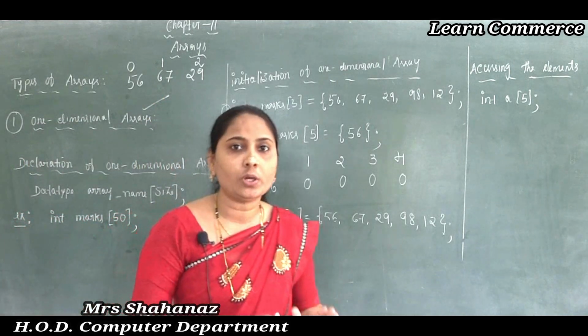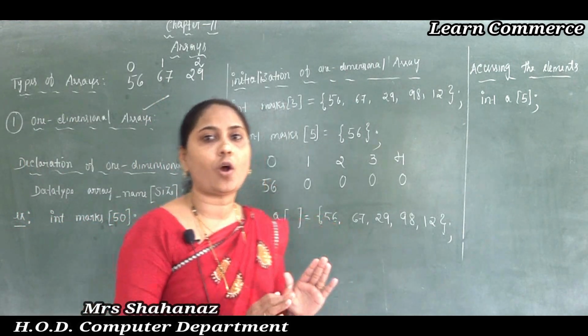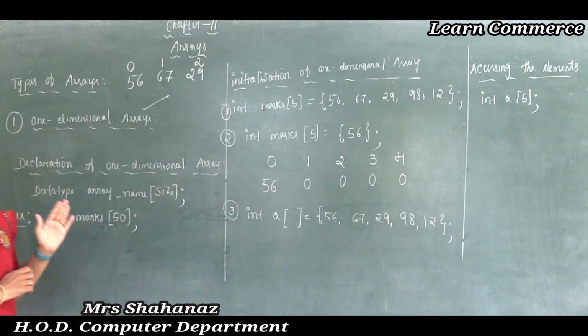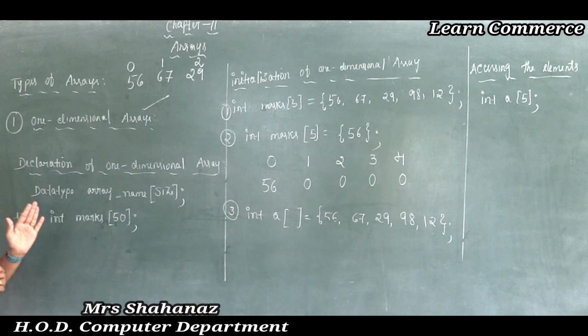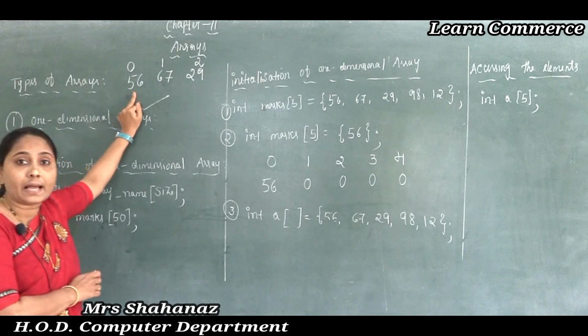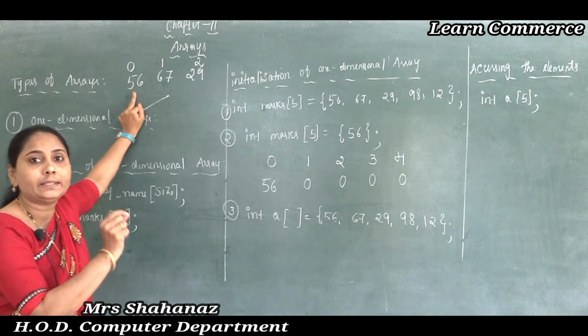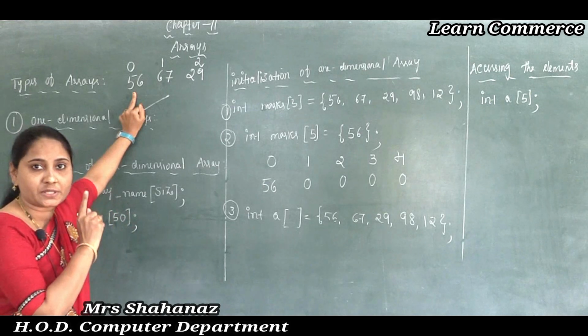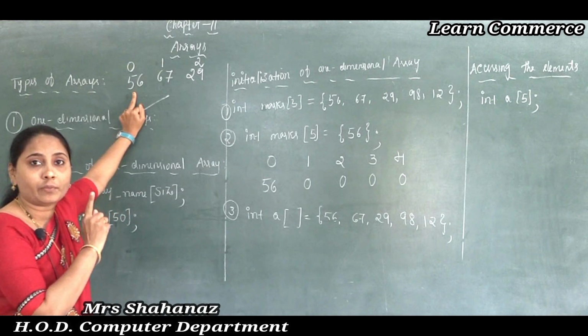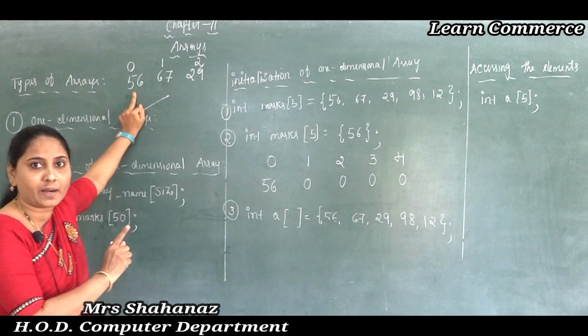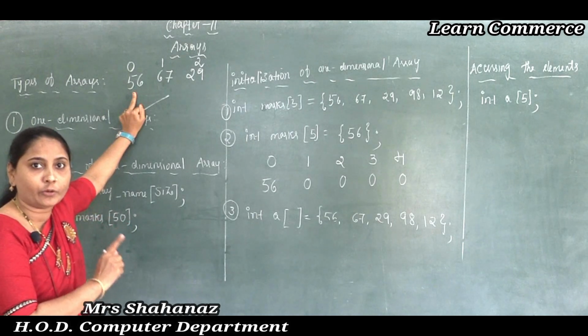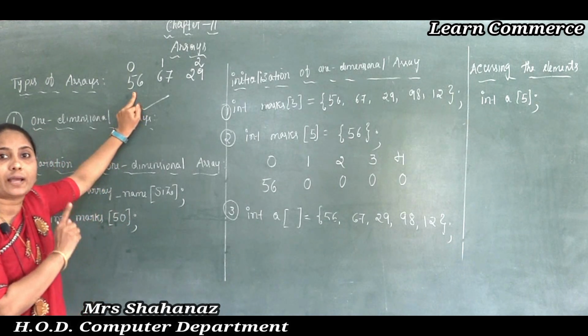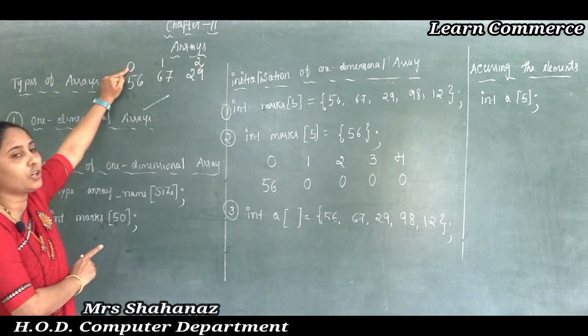So I just said the meaning of the array. Here we can say that it is an array in which each element is accessed by using only one subscript. ಅರ್ಥ ಆಯ್ತಾ ಎಲ್ಲರಿಗೆ? ಯಾವುದೇ ಒಂದು ಎಲಿಮೆಂಟ್ ನಾವು ಹೇಗೆ ಆಕ್ಸೆಸ್ ಮಾಡ್ತೇವೆ, ಯಾವುದೇ ಒಂದು ಎಲಿಮೆಂಟ್ ಅನ್ನು ನಾವು ಆಕ್ಸೆಸ್ ಮಾಡಲಿಕ್ಕೆ ಜಸ್ಟ್ ವಿ ಆರ್ ಗೋಯಿಂಗ್ ಟು ಯೂಸ್ the position of the array.